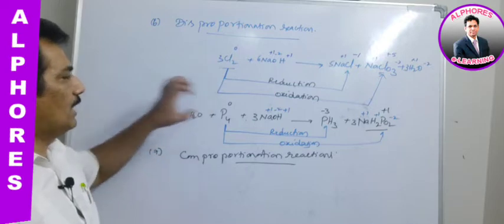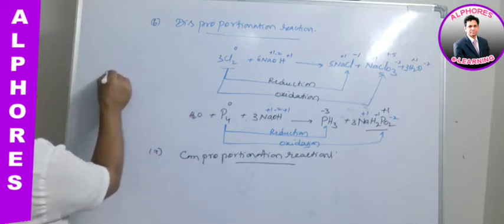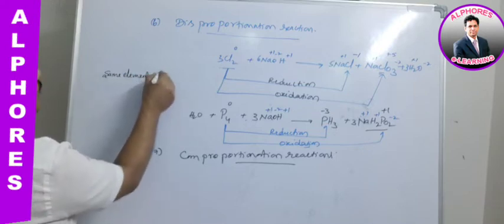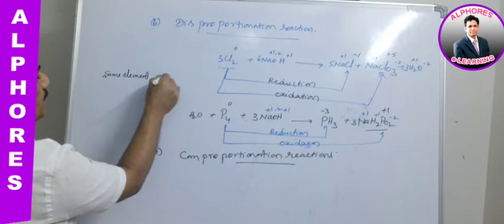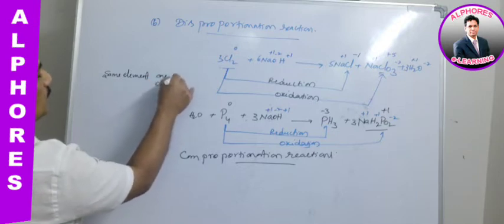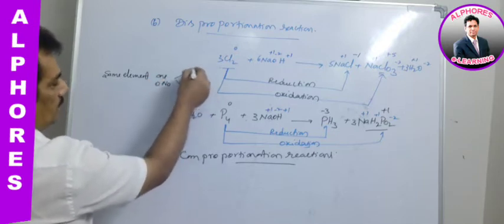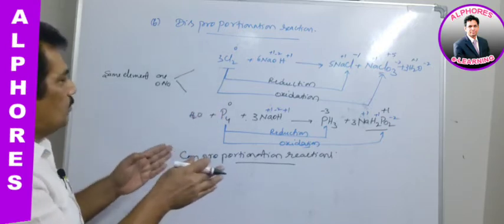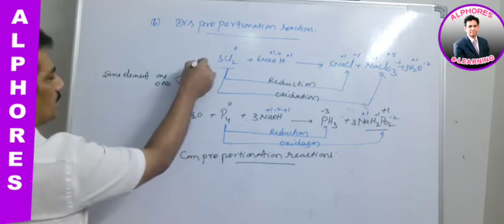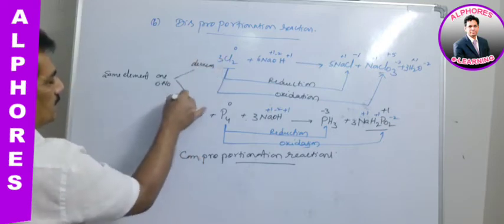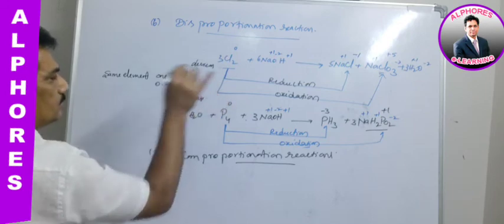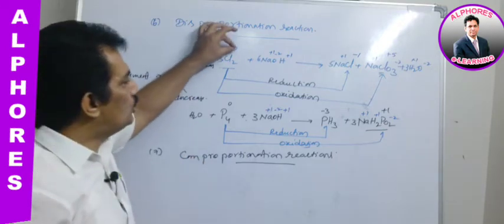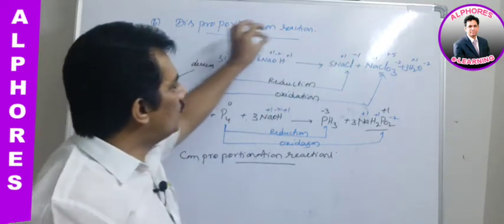And here what is happening is the same element goes from one oxidation state, oxidation number, to different oxidation states. Here we can consider that one is a decrease and the other is an increase in oxidation states. From one to different, you can observe 0 to -1, 0 to +5.